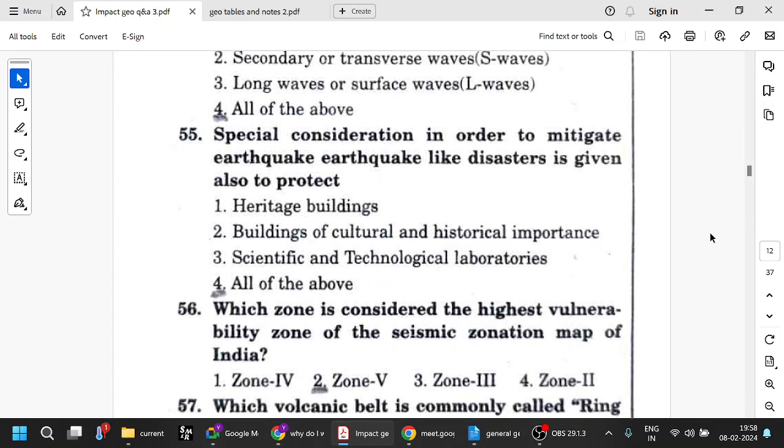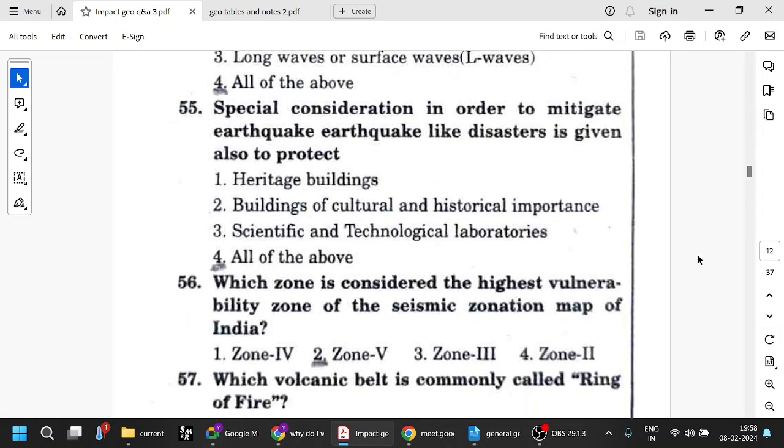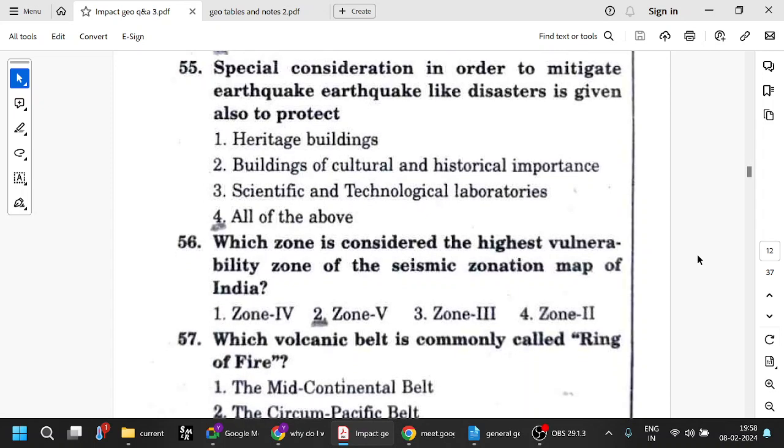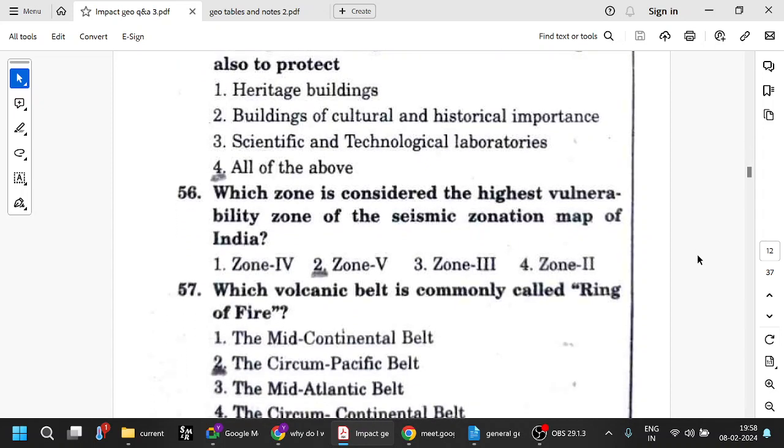So mitigation of earthquakes, we have seen, is given special consideration in order to mitigate earthquake disasters. Special consideration is also given to protect heritage buildings, buildings of cultural and historical importance, suppose our temples, Taj Mahal, etc., and scientific and technological laboratories. All these things should be given extra protection because they are the important assets of the country.